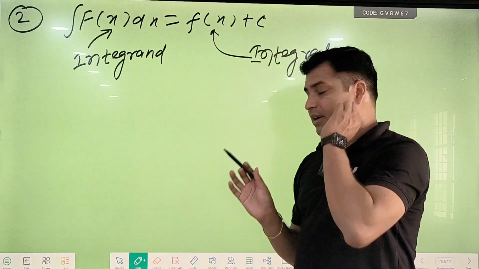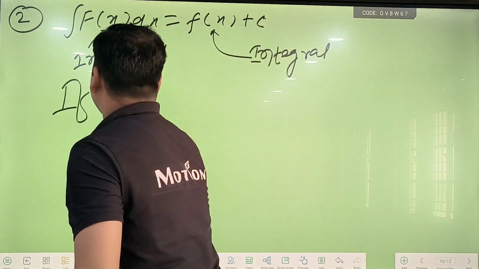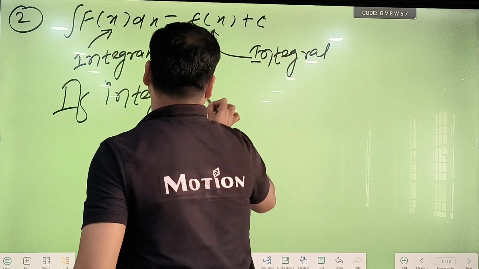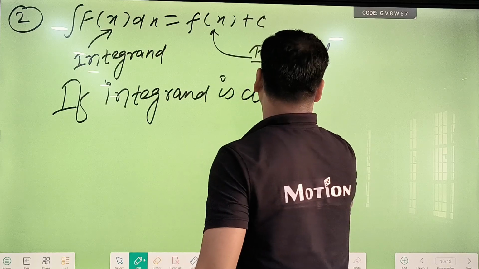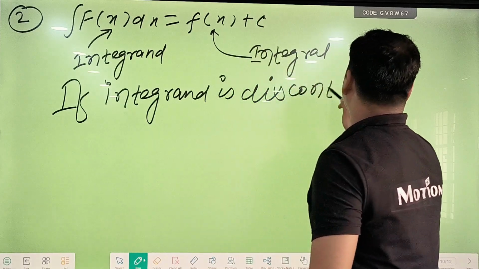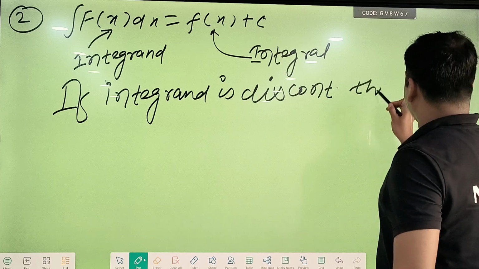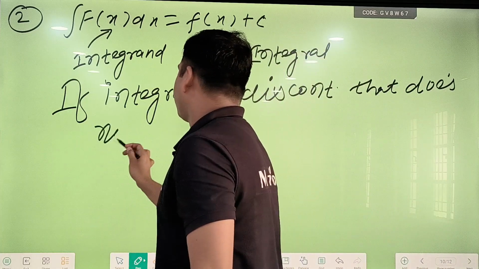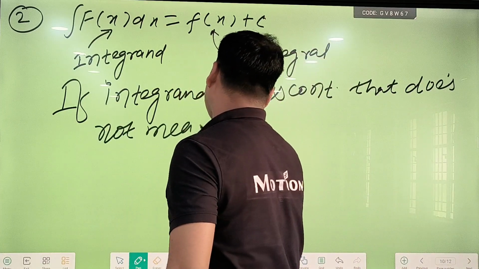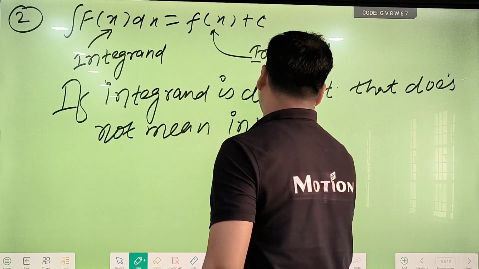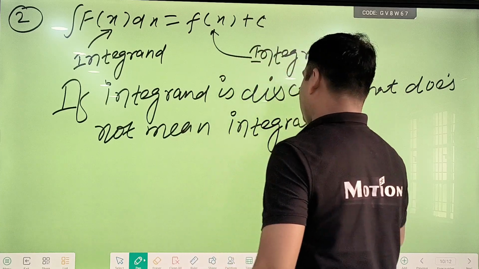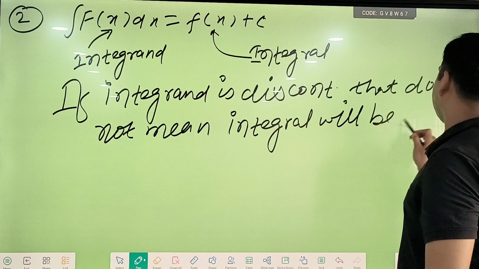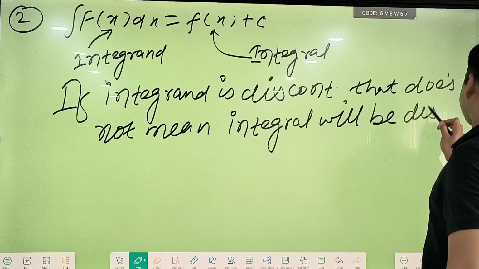We know that this is the integrand. If the integrand is discontinuous, that does not mean the integral will be discontinuous.